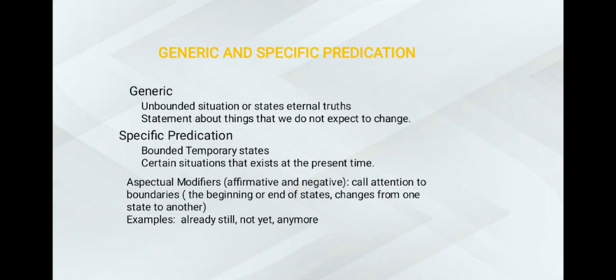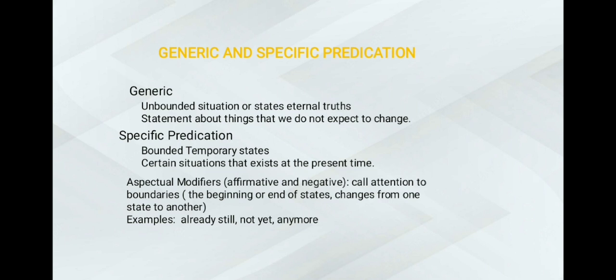Next is generic and specific predication. Generic: unbounded situation or stage-internal truths, statements about things that we do not expect to change. Examples of generic are: 2 and 2 make 4. The Atlantic Ocean separates Africa. That is permanent. We cannot change it.